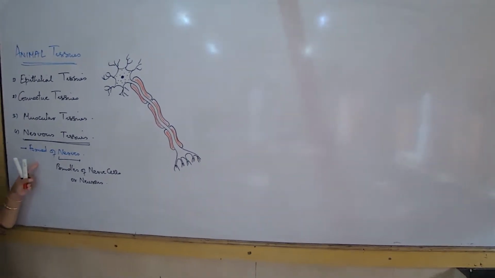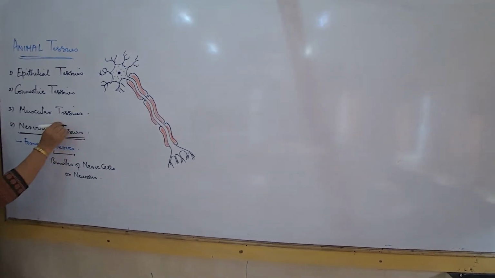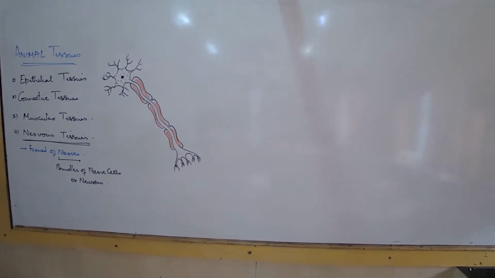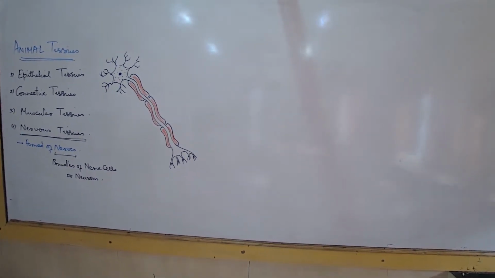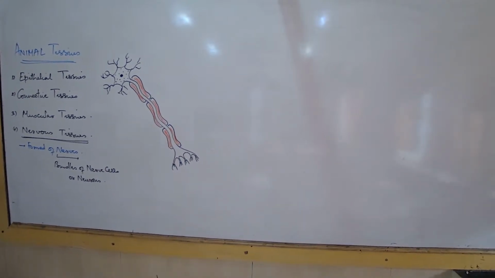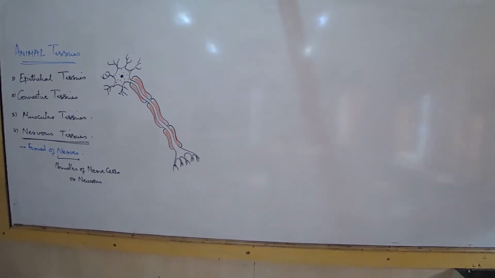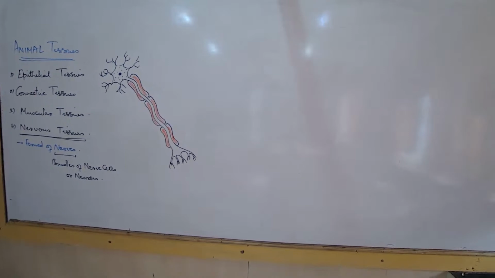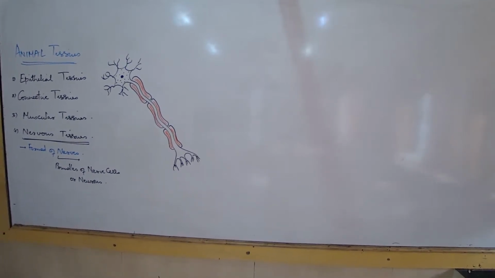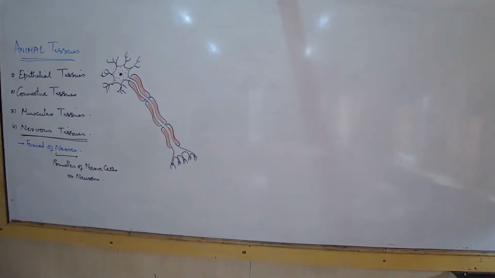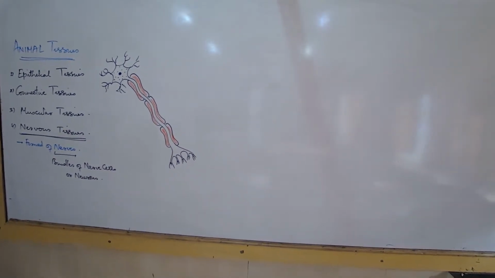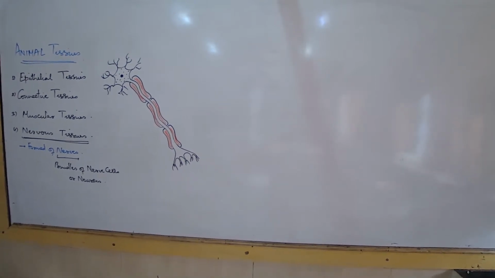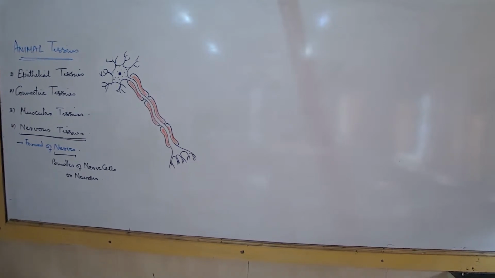We are talking about nervous tissues. What are nervous tissues? Where are nervous tissues present? First of all, try understanding where nervous tissues are present. All over the body. How do we know? Because nervous tissues are always involved with sensation and coordination. So what would be the job of the nervous tissues? The job of nervous tissues would be allowing us to hear, talk, move, see, taste, and smell. So all these are the job of the nervous tissues. So nervous tissues are present all over the body.